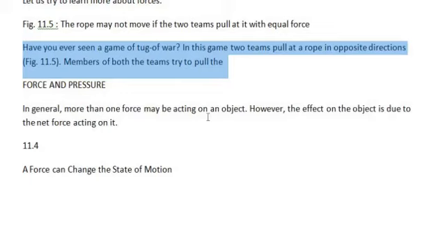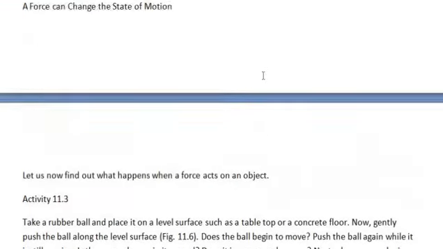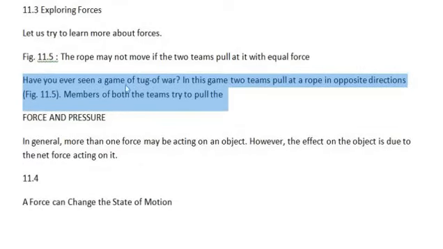In this game, two teams pull at a rope in opposite directions. Members of both teams try to pull the rope in their direction. Sometimes the rope simply does not move. It is not similar to the situation shown in figure 11.3b. Sometimes the rope does not move because both teams are applying the same force.